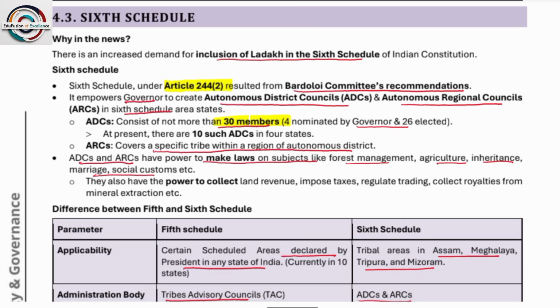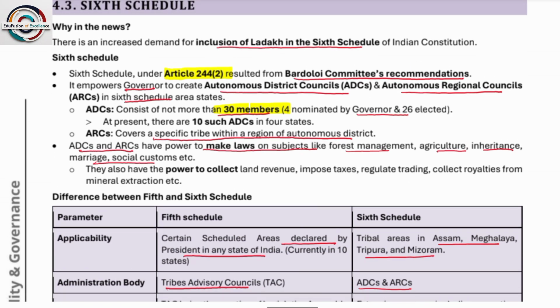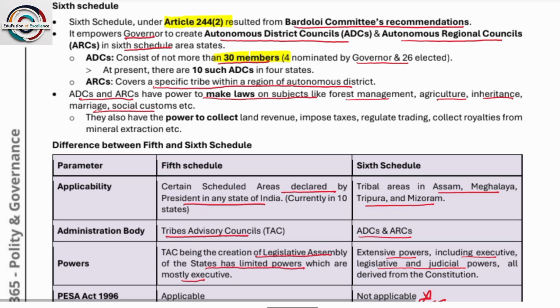I hope everyone remembers the difference between the 5th schedule and 6th schedule. The 5th schedule is scheduled areas and the 6th schedule is tribal areas. In the 6th schedule only 4 states are there: Assam, Meghalaya, Tripura, Mizoram. There is an increased demand for inclusion of Ladakh in the 6th schedule. Recently the demand for inclusion of Ladakh in the 6th schedule has been raised. The 6th schedule is under Article 244 clause 2, from the Bardoloi committee recommendation.